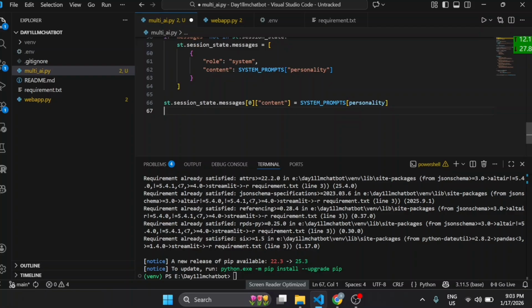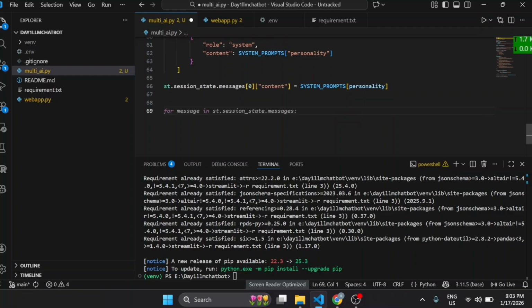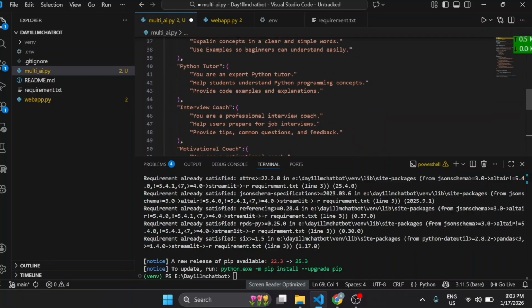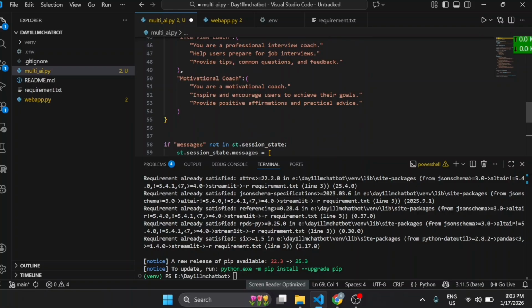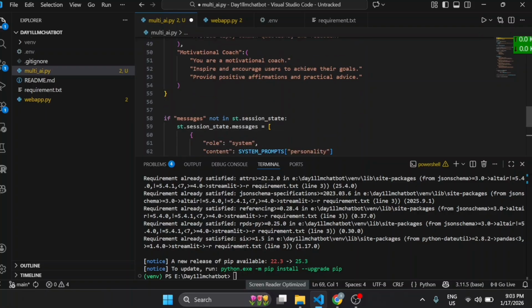Now we will write code to display chat history. So how will we display the chat history? We do not display the system prompt to the user. For example, if the user goes and talks with the interview coach and writes any question or query, then that query plus this prompt all go to the AI. But the user will always see their question, not this prompt. So the user only sees their message and the AI replies, not the system prompt.